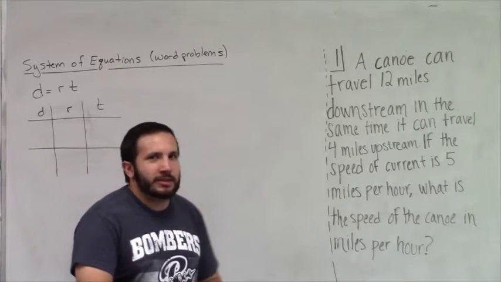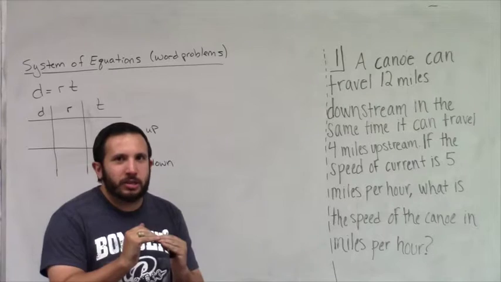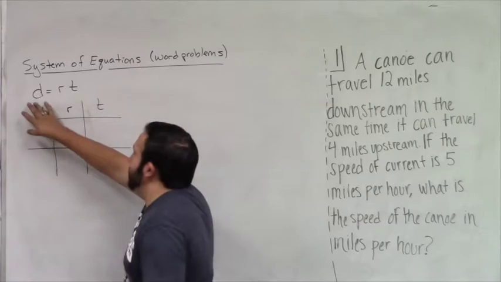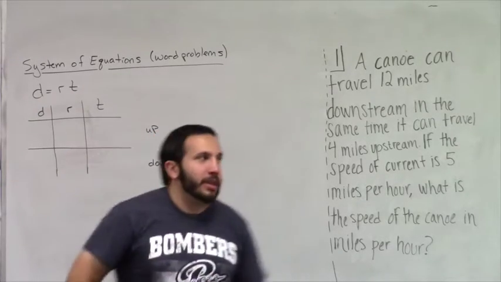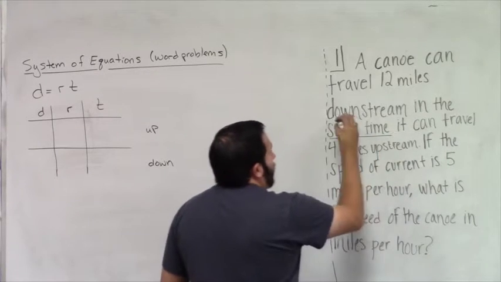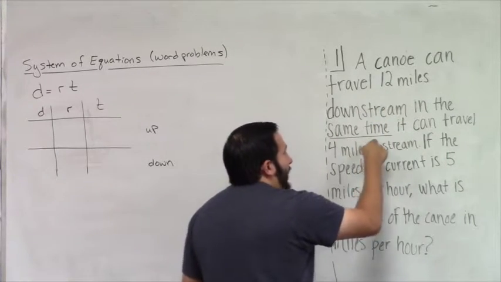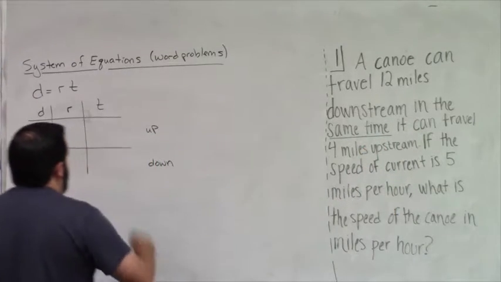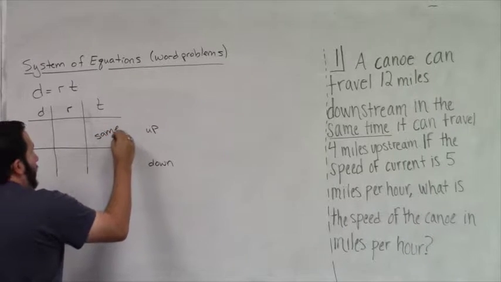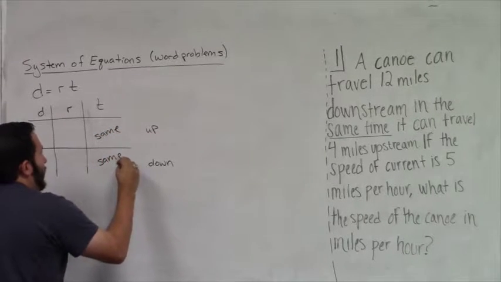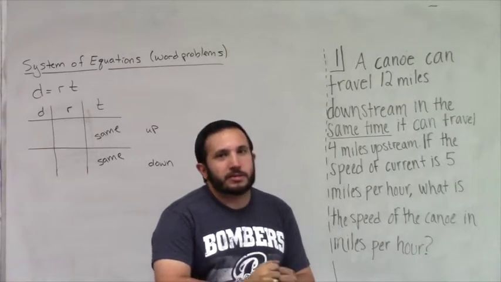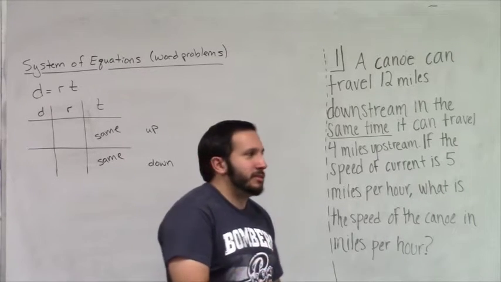The first thing I want to recognize is what is equal. Something's going to be equal. Either the distance is going to be equal or the time is going to be equal. And one thing you need to know is distance is equal to your rate times time. Now in this case, it told me that in the same time, it can go 12 miles downstream that it can travel 4 miles upstream. So whether you're going up or down, the time is the same. You need to identify what is equal. Sometimes the distance might be equal. Sometimes the time might be equal. So just be aware of that. In this case, the time is equal.